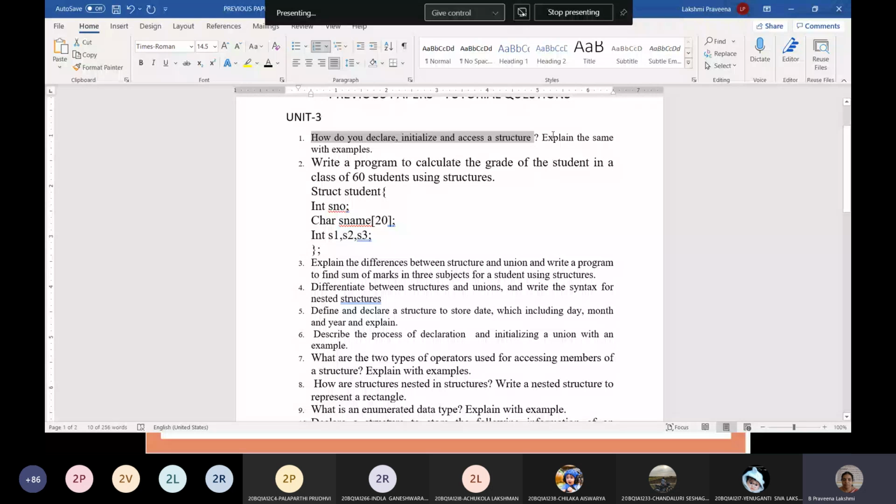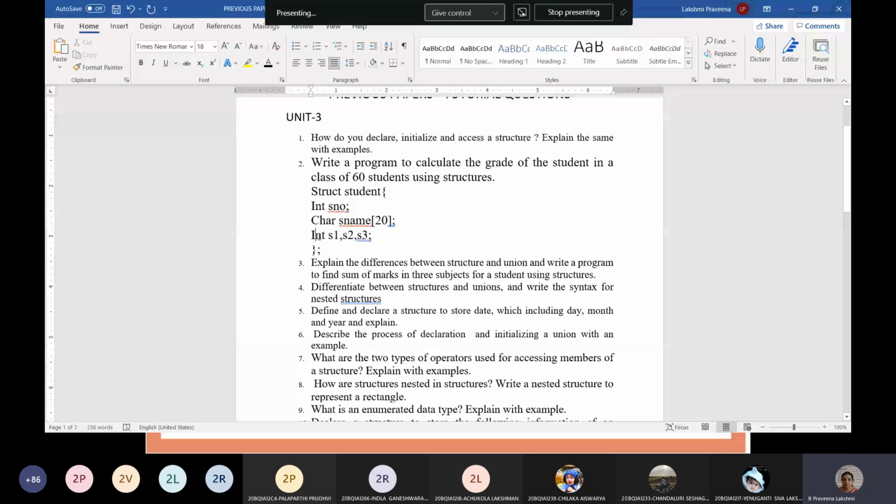Next one is you need to write a program to calculate the grade of a student in a class of 60 students using structures. You need to create a structure like this: struct student, int serial number, student number, character name, and 3 subjects S1, S2, S3. Then you can write a main function, where you can create the array for this student structure.